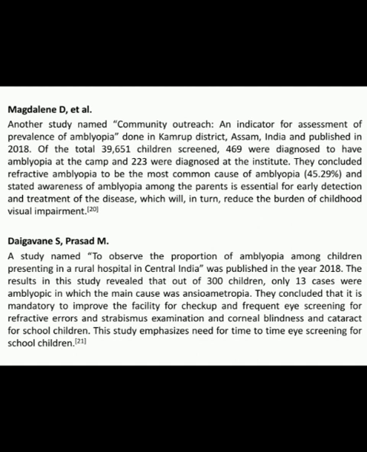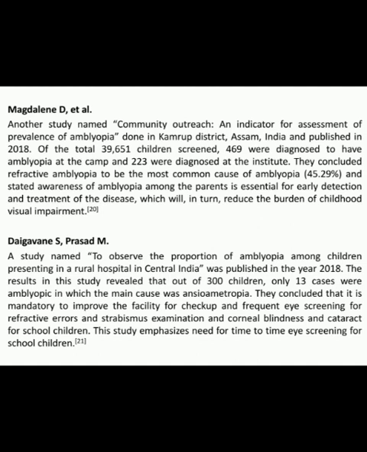Another study, done by Degavne Sachin and Prasad Madhumita, to observe the proportion of amblyopia among children presenting in a rural hospital in central India, was also published in the year 2018. The result in this study revealed that out of 300 children, only 13 cases were amblyopia, in which the main cause was anisometropia.